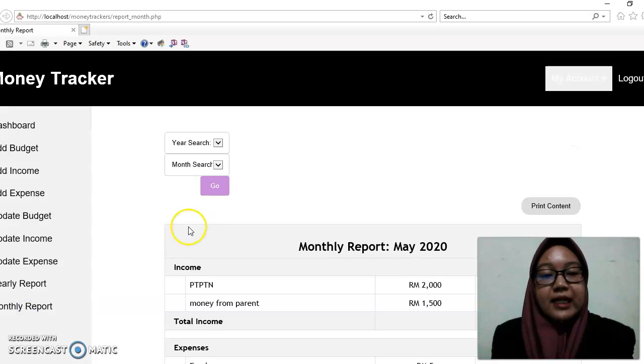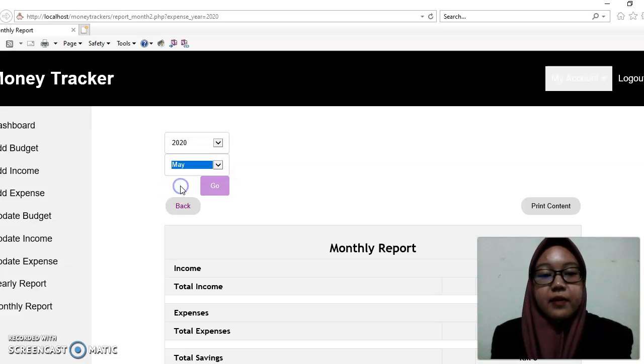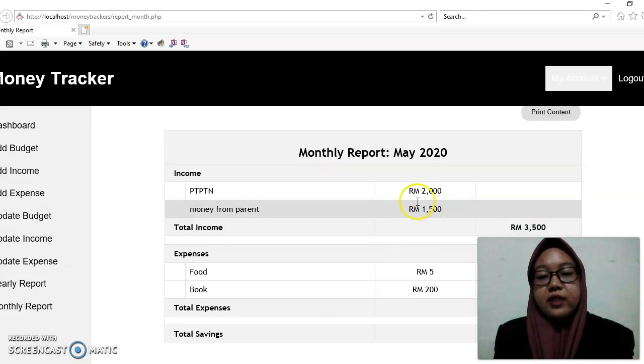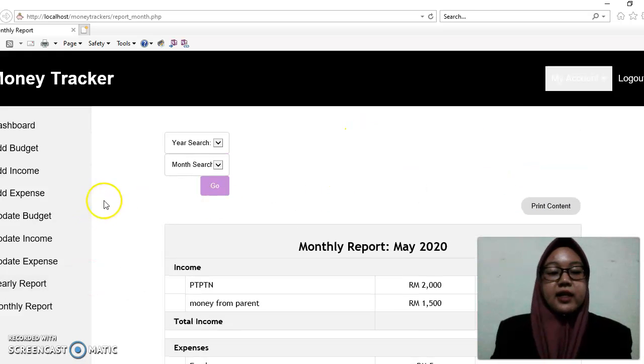And then for the monthly report, we have 2020, click again. Now the monthly is referring to May. So we can go, and we have the same thing, but this one is only for this month. If they want to view a specific month, they can also print the content. So that is regarding the side button.